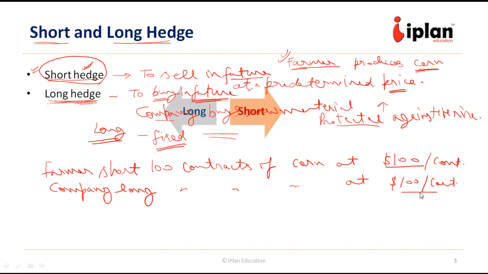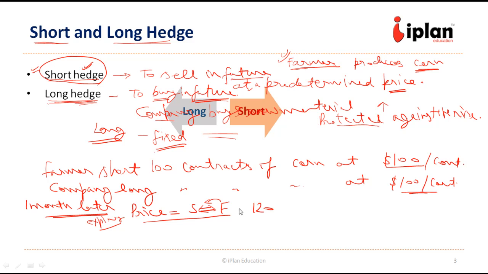So this was the agreement between the farmer and the company in the starting. Say 1 month later, at the time of expiry, suppose the spot price, and the forward price of the contract will also converge to the spot price at the time of expiry. Suppose this price becomes $120.